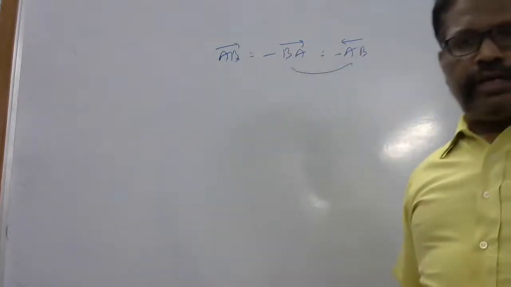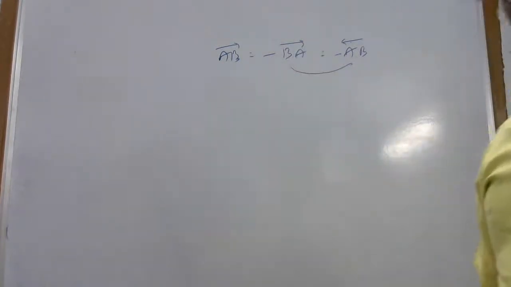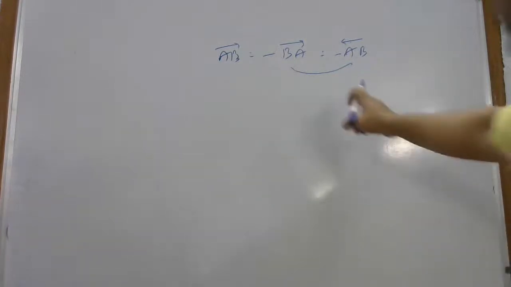You have to see both ways: direction as well as alphabet.